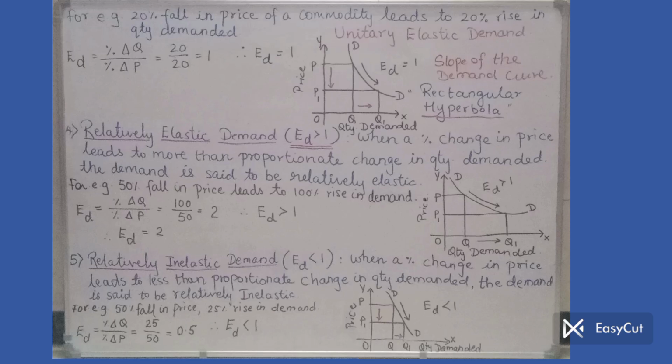Then the quantity demanded rises from OQ, which was original quantity, to the new point OQ1. That means the rise is QQ1, which is shown with the red arrow. So here we are getting a comparatively steeper slope of the demand curve DD, which again is downward of course, and so elasticity of demand is less than 1.